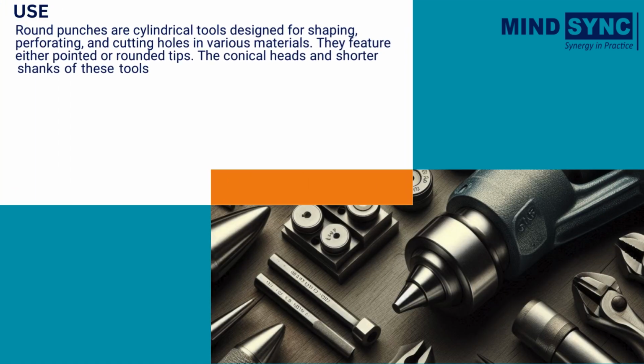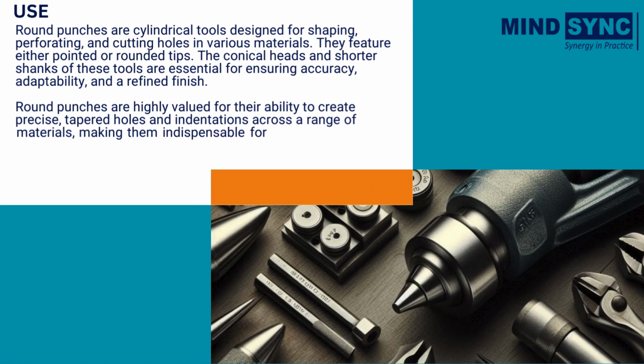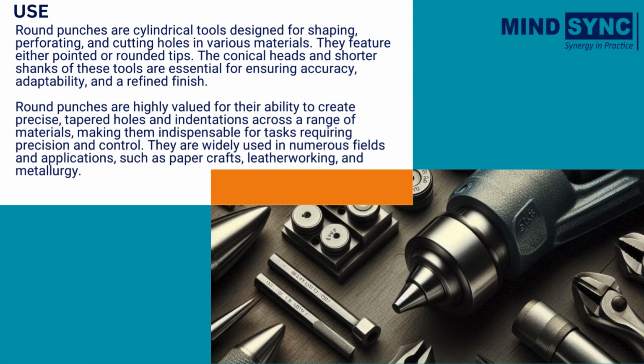Now let's move to its uses. Round punchers are cylindrical tools designed for shaping, perforating, and cutting holes in various materials. They feature either pointed or rounded tips. The conical heads and shorter shanks of these tools are essential for ensuring accuracy, adaptability, and a refined finish. Round punches are highly valued for their ability to create precise, tapered holes and indentations across a range of materials, making them indispensable for tasks requiring precision and control. They are widely used in numerous fields and applications, such as paper crafts, leatherworking, and metallurgy.